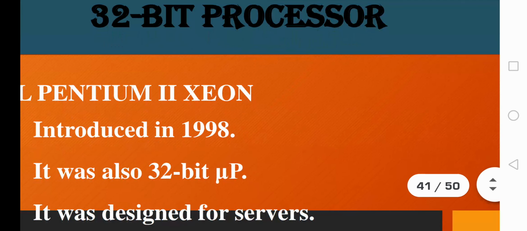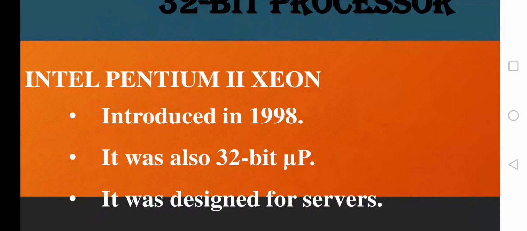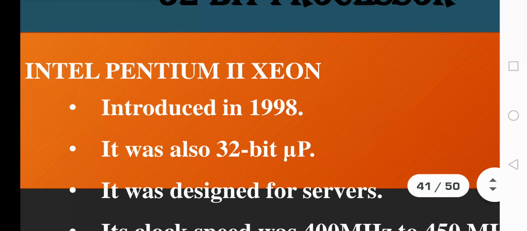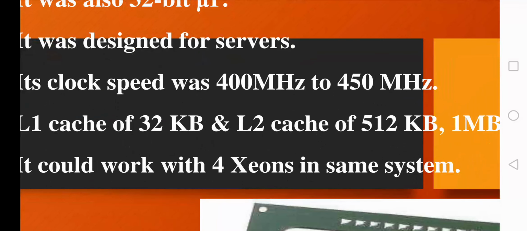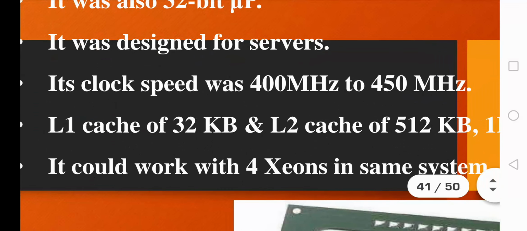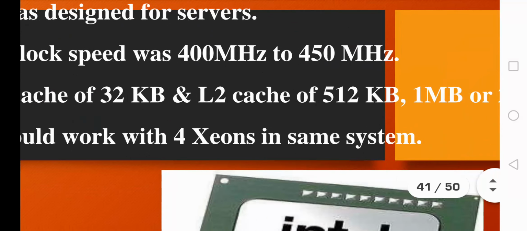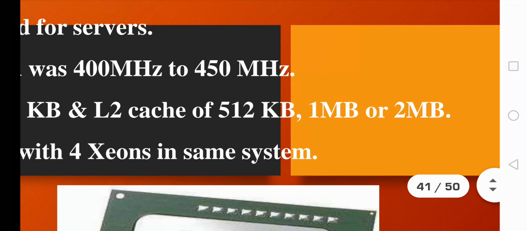Okay, so the next 32-bit processor is the Pentium 2 Xeon, which was invented in the year 1998. It was explicitly designed for supporting servers, and the clock speed ranged from 400 megahertz to 450 megahertz. It also had two types of caches: the L1 cache, which had a capacity of 32 kilobyte, and the L2 cache, which had a capacity of 512 kilobyte, 1 MB or 2 MB.